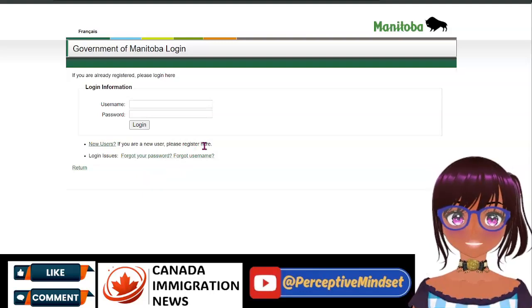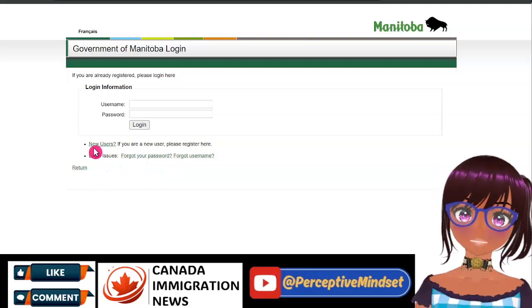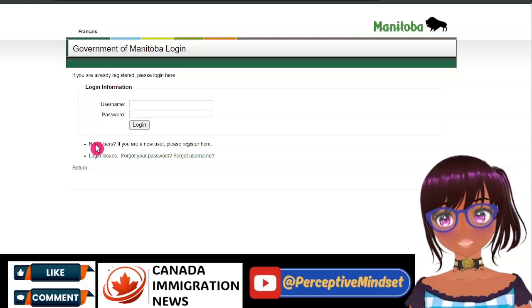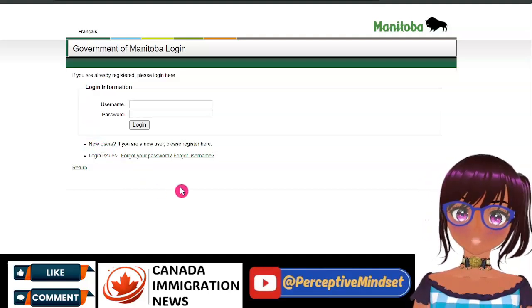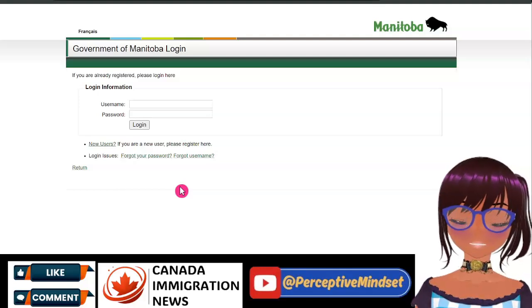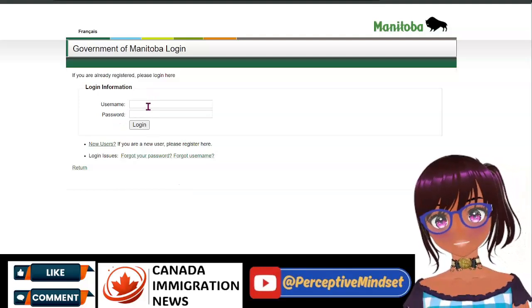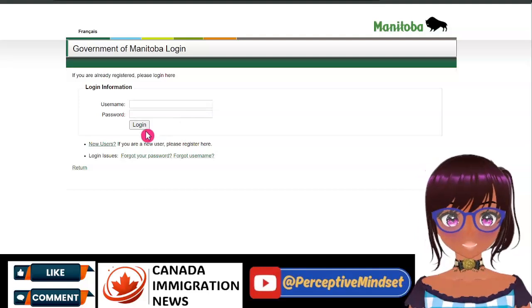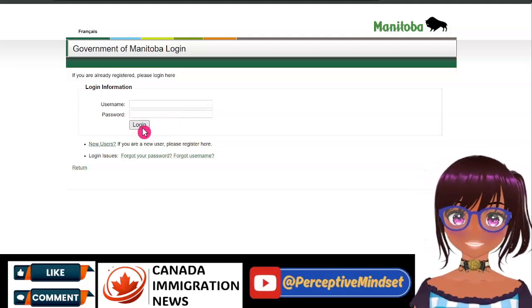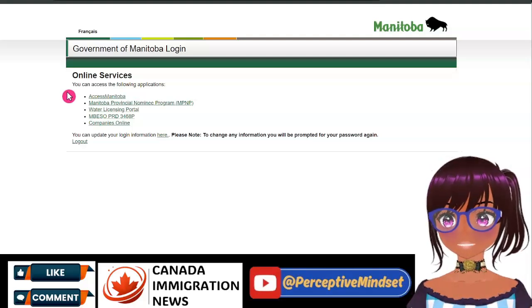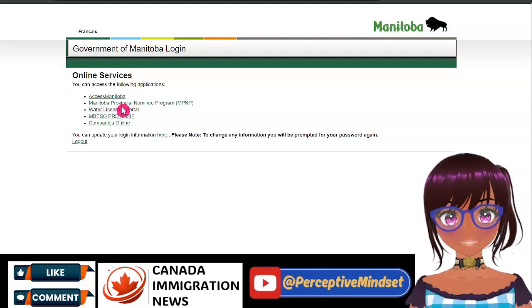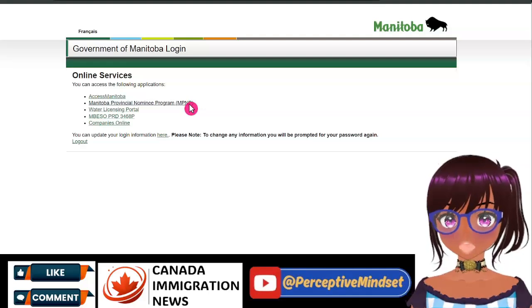Once you go to the MPNP online, if you are taken to this page and you don't already have an account, then you can go to new user and create or register your account. Once you have registered an account, enter the username and the password, then log into your profile. Once you're logged in, you will see the different services that you can access. Go to the Manitoba Provincial Nominee Program.